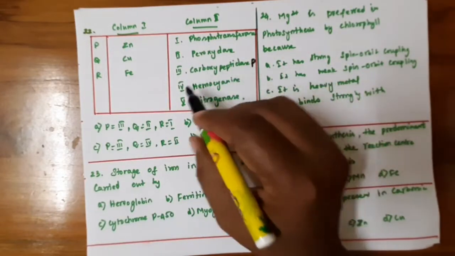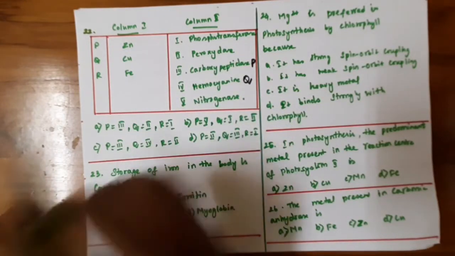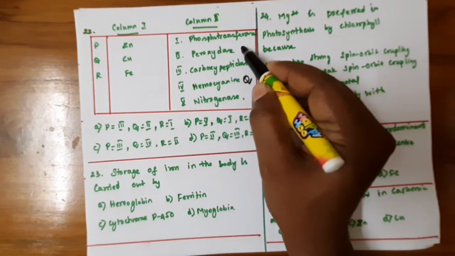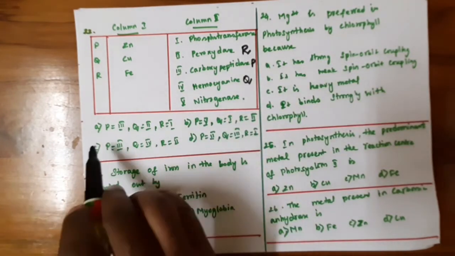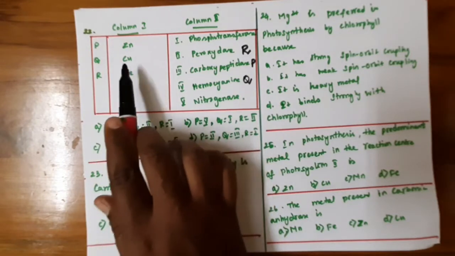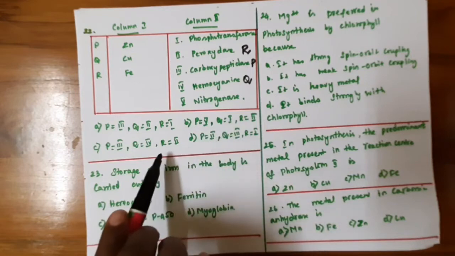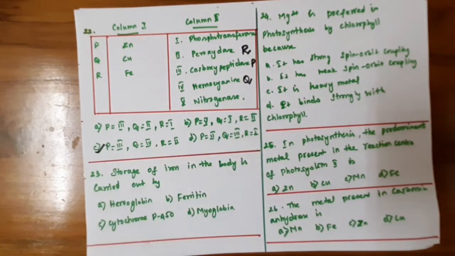So the option 4 will be the copper. And iron. So iron is found in the peroxidase enzyme. Okay. So among this option, option C is the correct one.